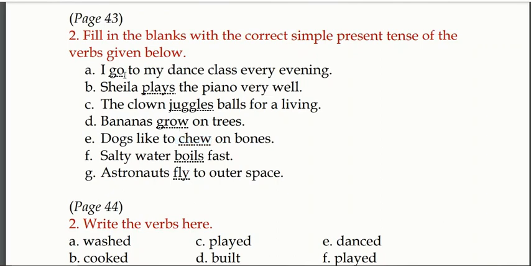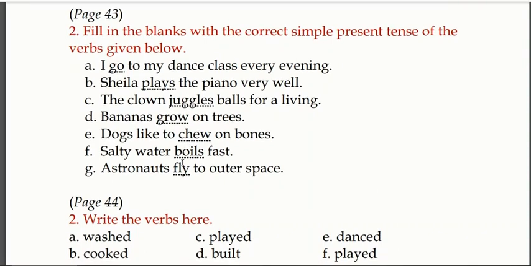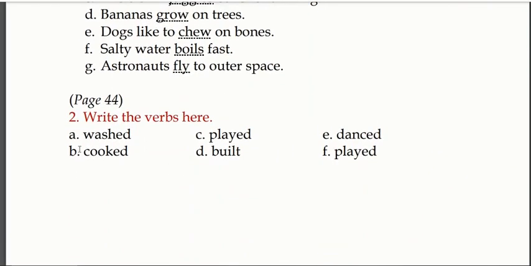You can see from here, all these words are using very simple words. In the same way, salty water boils fast, astronauts fly to outer space. All these are kinds of habits. We'll move on to question 2.